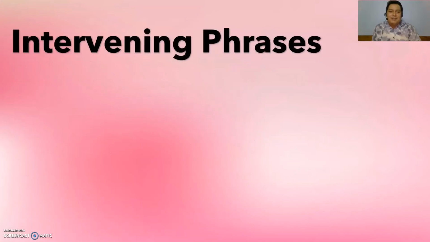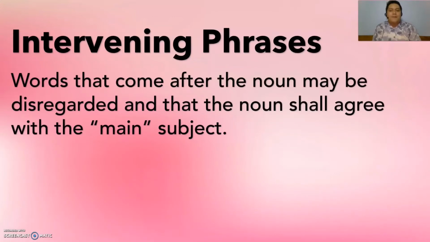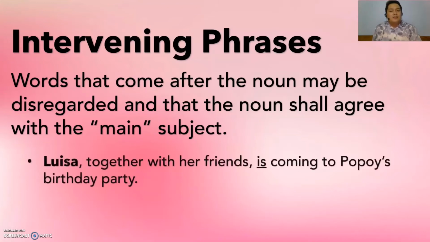So let's proceed to the next category, which is intervening phrases. Always remember, words that come after the noun may be disregarded and the verb shall agree with the main subject. So, intervening phrases do not affect the number of the main subject. Okay, let's take a look at some examples here.